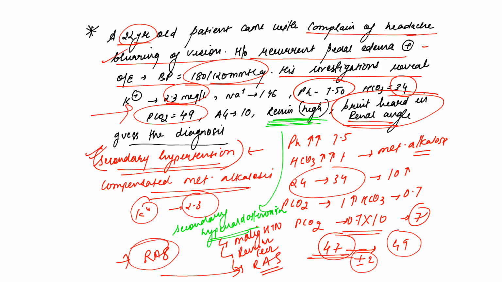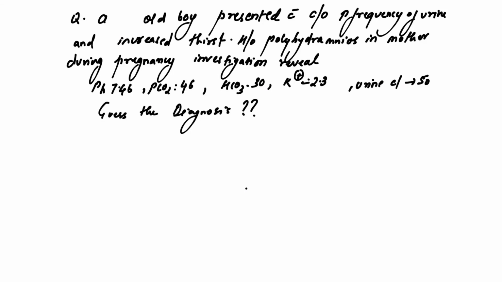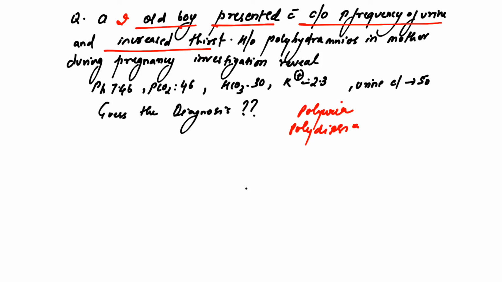And moving on to the next, here let's take a 2-year-old boy who has presented, his mother has presented with complaint of frequency of urine and increased thirst. So here there is polyuria, polydipsia, and during her pregnancy she says that she had polyhydramnios.